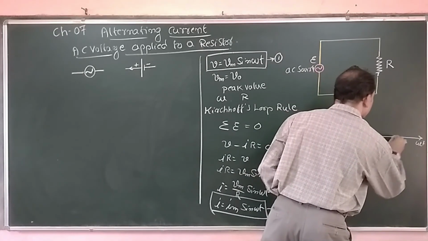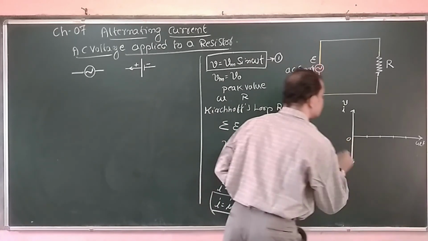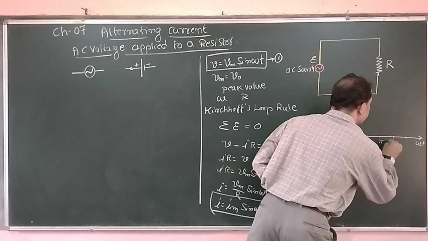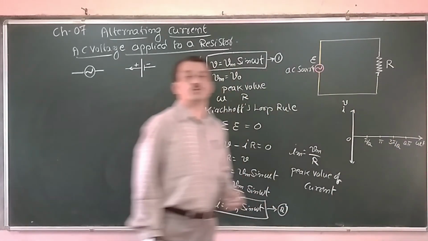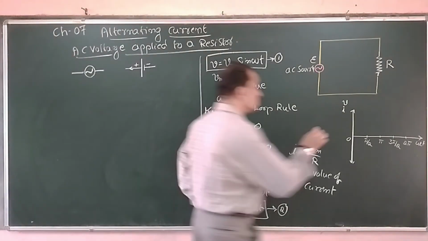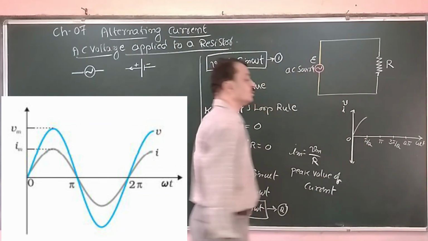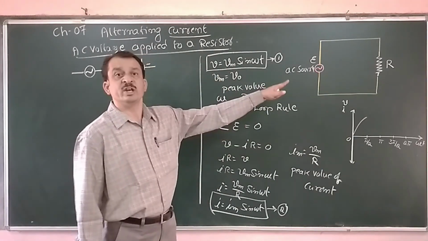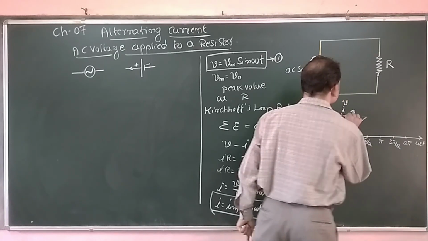Now we will locate 4 points here: 0, pi by 2, pi, 3 pi by 2 and 2 pi. Let me take the voltage. Now this voltage initially becomes 0, as the sine value becomes maximum at 90 degree. Therefore V becomes Vm, reaches a positive maximum, Vm.